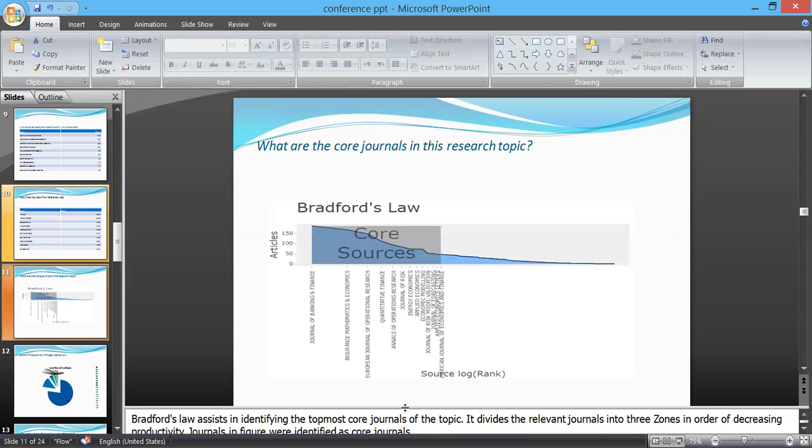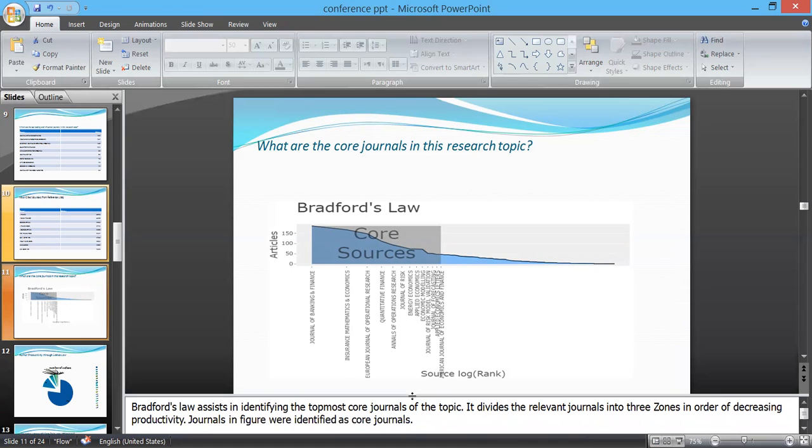Bradford's law actually helps us in identifying the topmost core journals of a research area. It divides the relevant journals into 3 zones in order of decreasing productivity. Zone 1 is the most productive and contains just a few journals. In our research area, there are only 14 journals among a long list of journals identified as core journals, like Journal of Banking and Finance, Insurance: Mathematics and Economics, European Journal of Operational Research, Quantitative Finance, Annals of Operations Research, Journal of Risk, and Energy Economics.